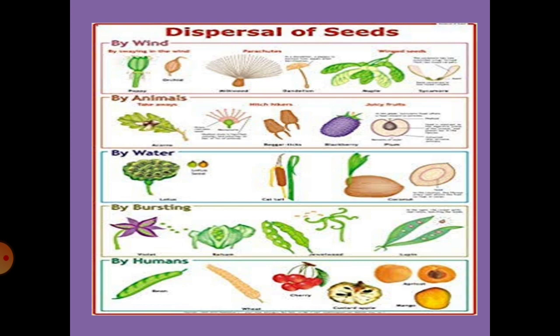Animals, you refer to it as zoophily or zoochory. Then by insects you call it anthrophily. Then by water you refer to it as hydrophily or hydrochory. Let me repeat. Wind is referred to as anemophily. Zoophily, that is animals. Anthrophily you refer to as insects. Then hydrophily means through water. Then eventually bursting of seeds can also be seen.